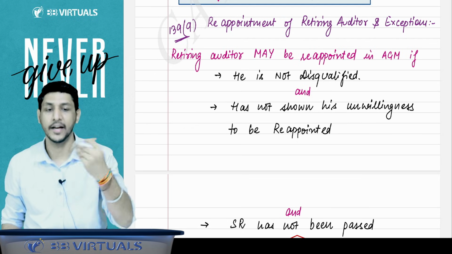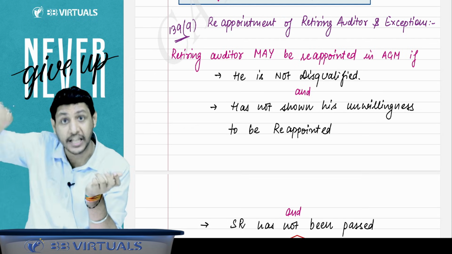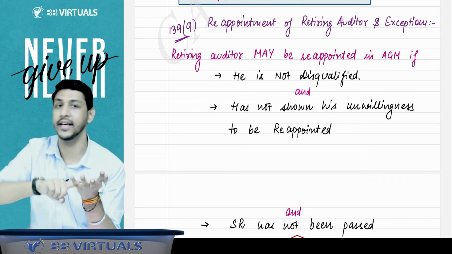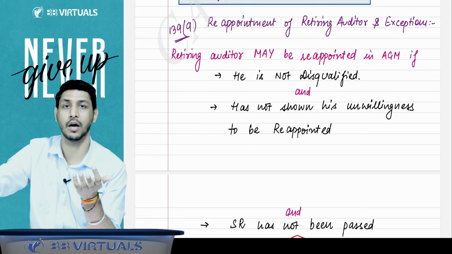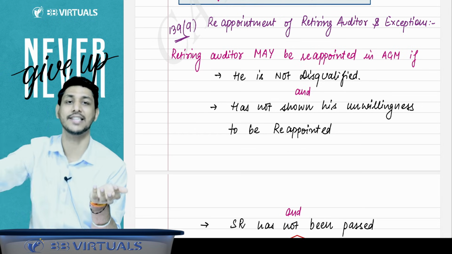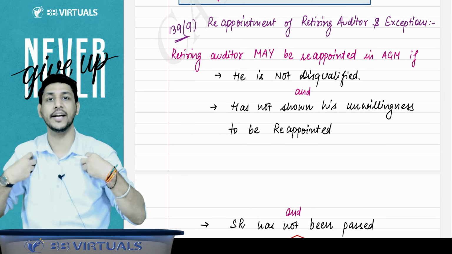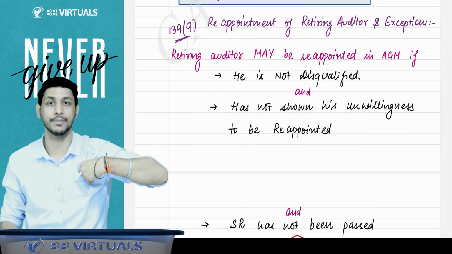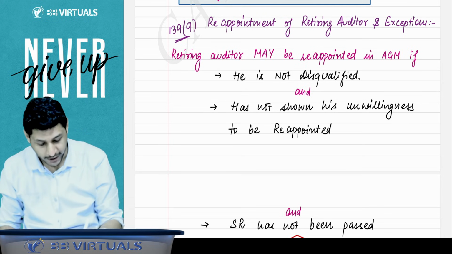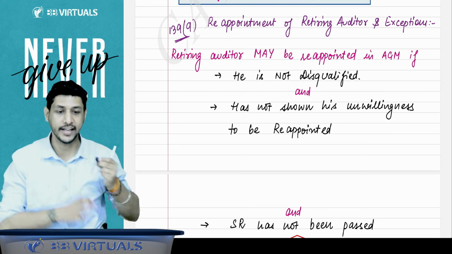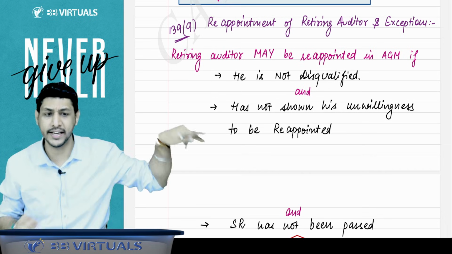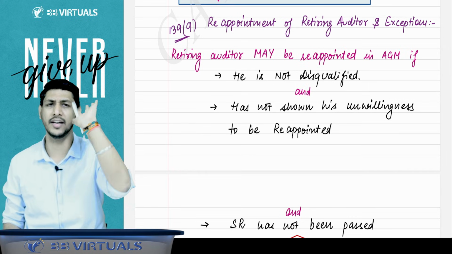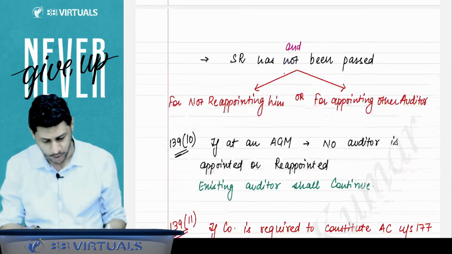It means the retiring auditor will be reappointed in the company if he is not disqualified, he has not shown his unwillingness to be appointed as an auditor, and there is no such SR passed for not reappointing him or for appointing any other person in place of that person. Got it? So when you are reading like this, you have to check and. So I have told you both the ways. You can learn in any of the ways you want to, and you can write it in the examination.